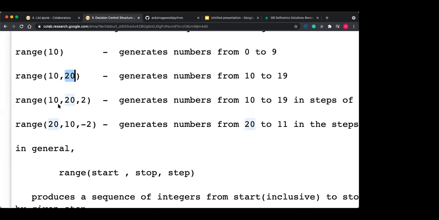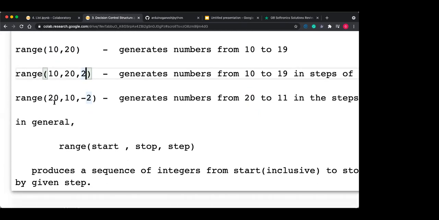Now next one is range(10, 20, 2). If the third argument is also given, it is called the step size. So it generates the numbers from 10 to 19 with a step of 2. So 10, 12, 14, 16, 18. These are the numbers of range(10, 20, 2).